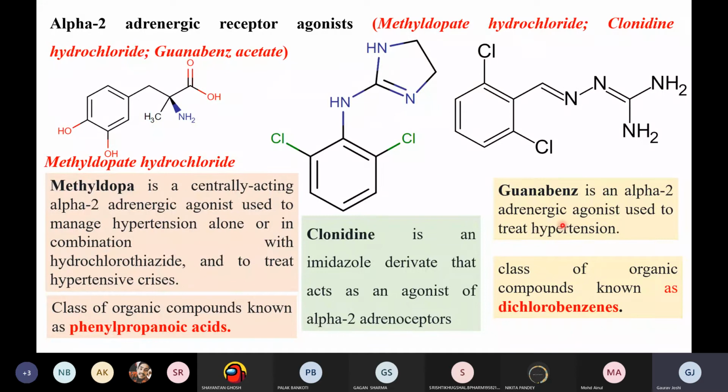Now, can anybody tell what is this guana? Why are we using the word guana? Anyone? Based upon your organic chemistry. Does this group have a name, this particular group? Any idea about this? Anyone? Any idea?